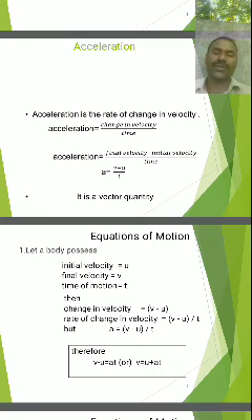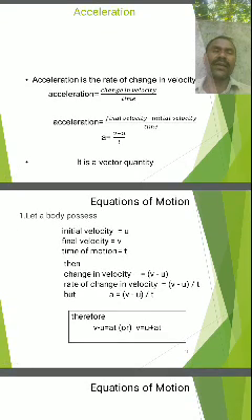And equations of motion. Just consider a body is moving along the horizontal straight line with initial velocity u, and by producing a uniform acceleration a, after time period t, the body covers a displacement s, and the final velocity of that body is v. Here initial velocity is equal to u, final velocity is equal to v, time of motion is equal to t, and acceleration is equal to a.